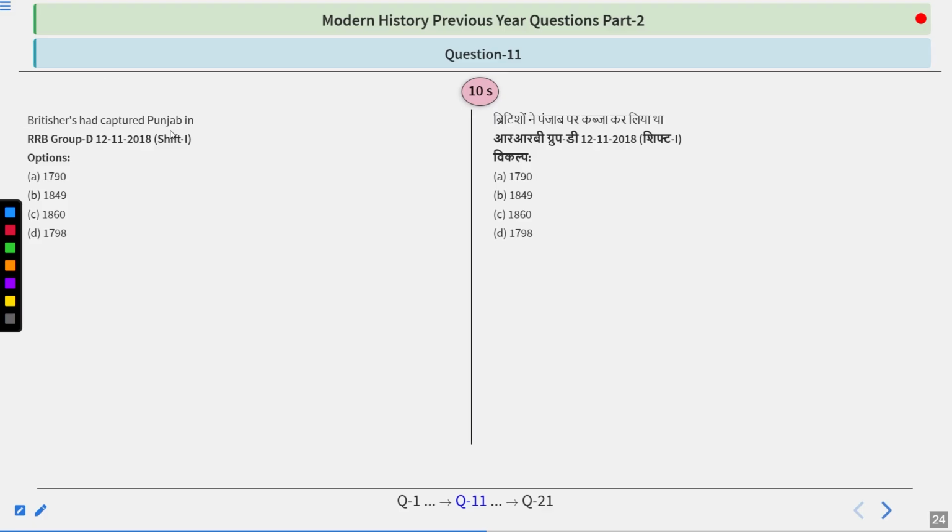The Britishers captured Punjab in 1790, 1849, 1860, or 1798. If you just use your common sense, you can find out the answer correctly.